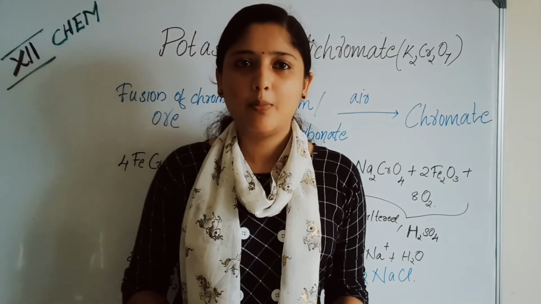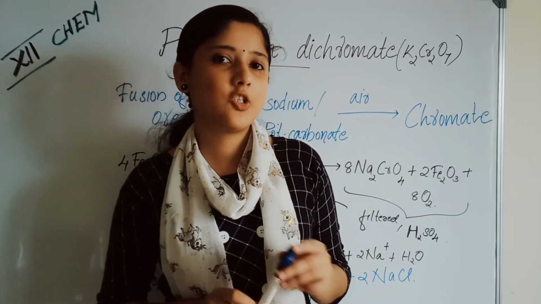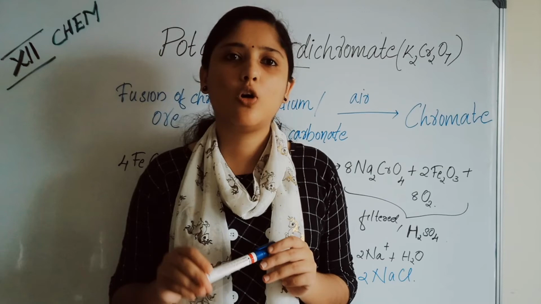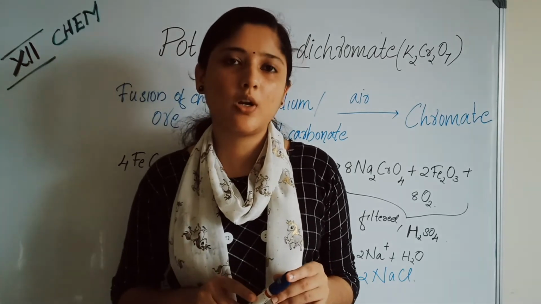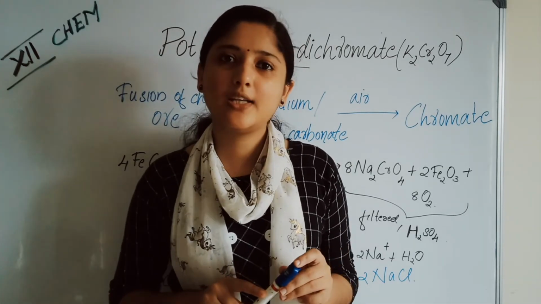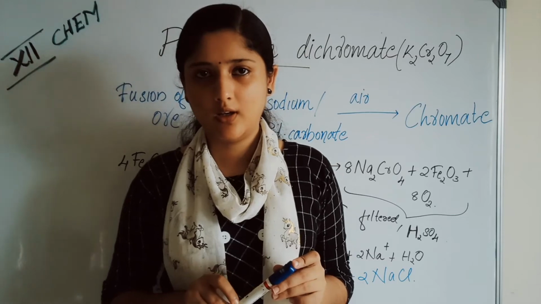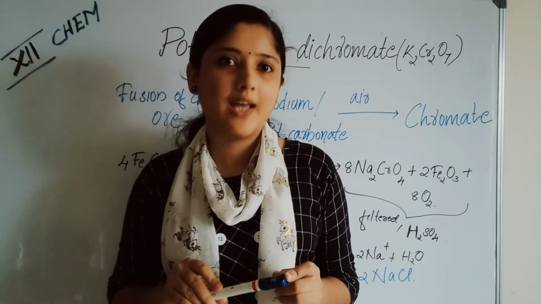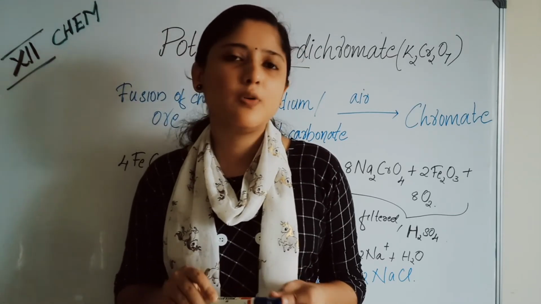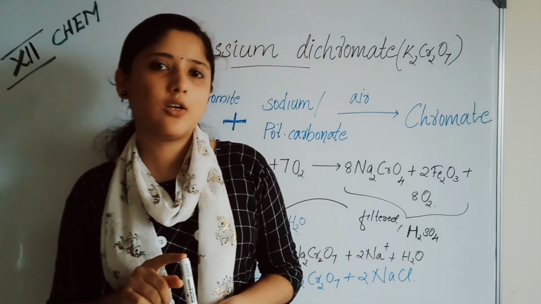Now let's study an important compound of transition metals. The first compound that we are going to study is potassium dichromate, K2Cr2O7. How is it prepared? And some of its reactions. First, how is potassium dichromate prepared?